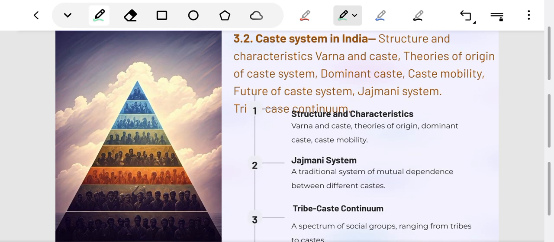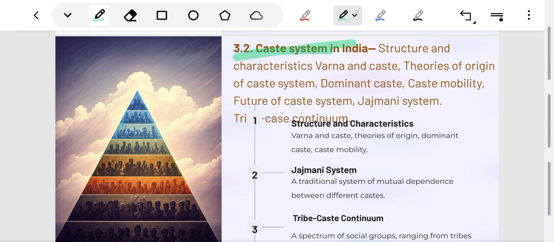Chapter 3.2 is the caste system in India. This chapter is directly present in the society part of GS Paper 1, but we will study chapter 3.2 in accordance with anthropological requirements. Here we will discuss the characteristics, merits and demerits of the caste system in India. We will compare the Varna and Jati systems.